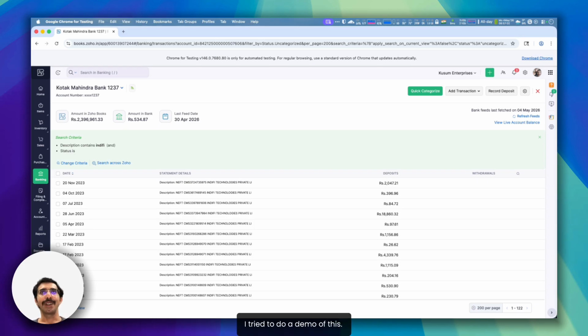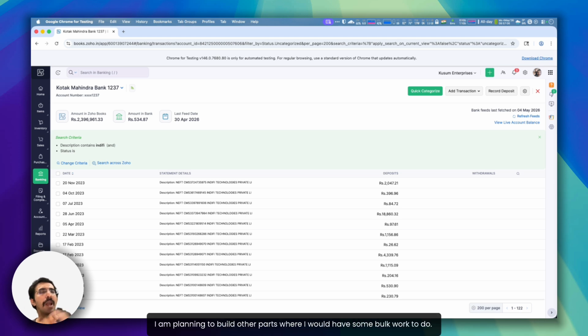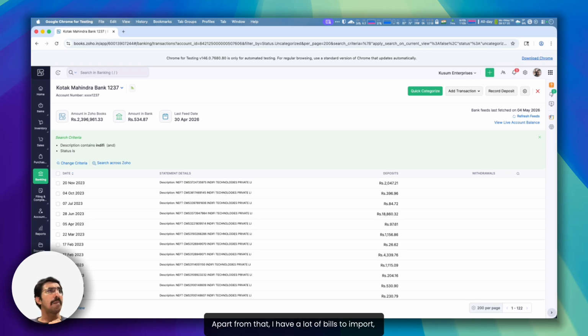So great. I tried to do a demo of this. I'm planning to build other parts where I would have some bulk work to do. I would try to automate it with this browser automation. Apart from that, I have a lot of bills to import, and a lot of inventory entries to make.